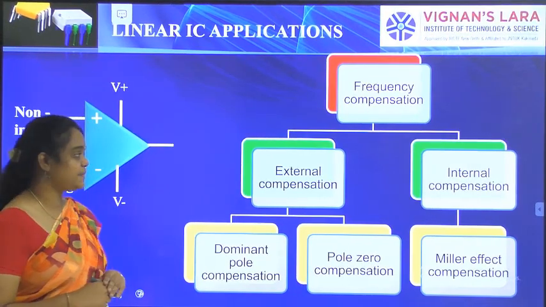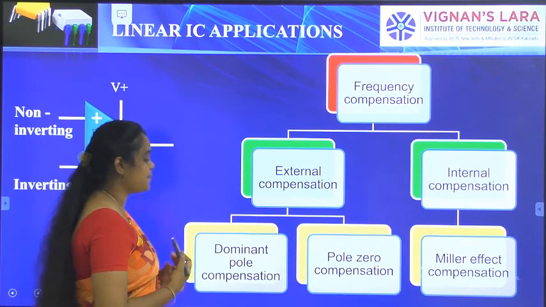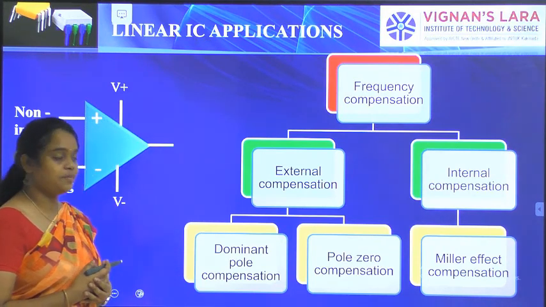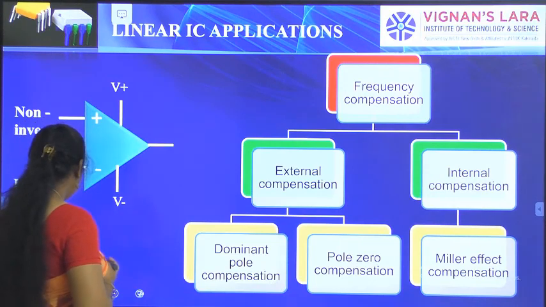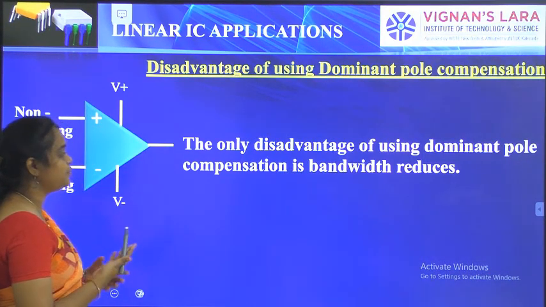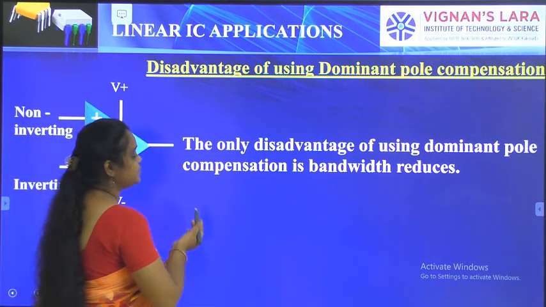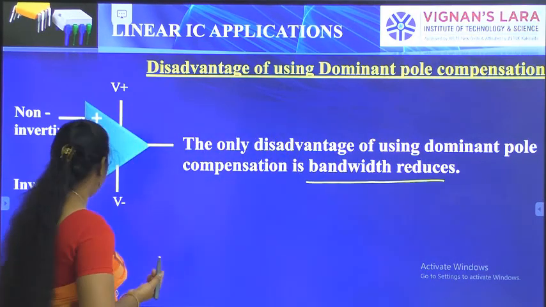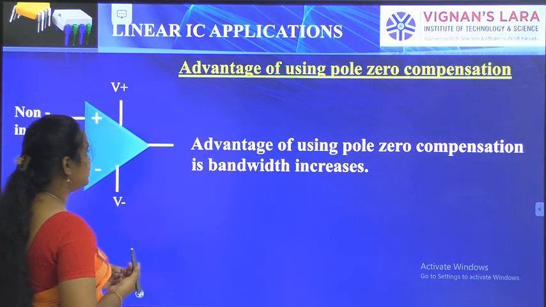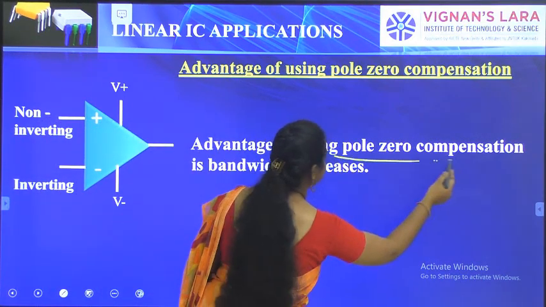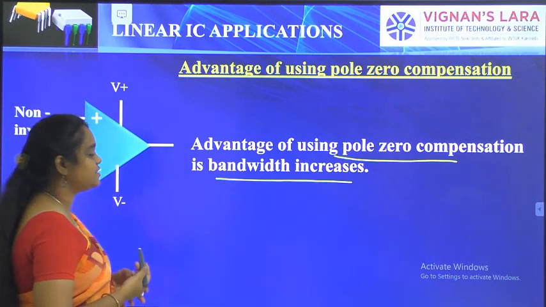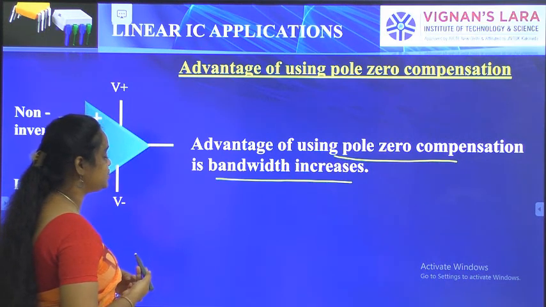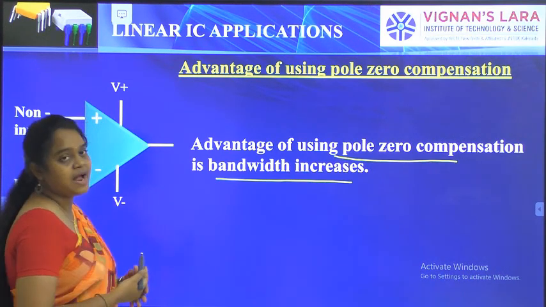In today's class I am going to explain another compensation technique, the pole zero compensation technique. Why are we going to use pole zero compensation rather than dominant pole compensation? The only disadvantage of dominant pole compensation is that the bandwidth is reduced. With pole zero compensation, the bandwidth will be increased. In today's class I am going to explain how pole zero compensation increases the bandwidth.